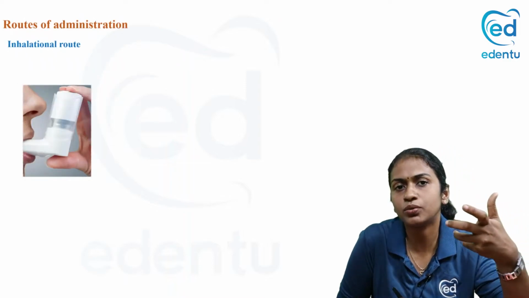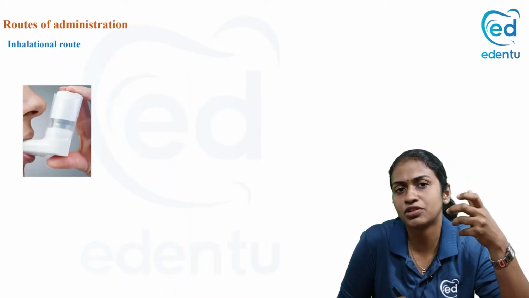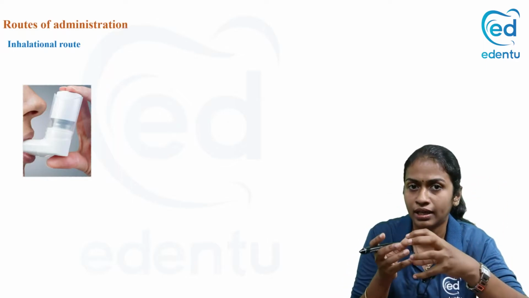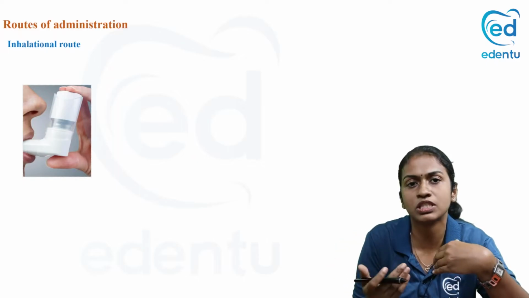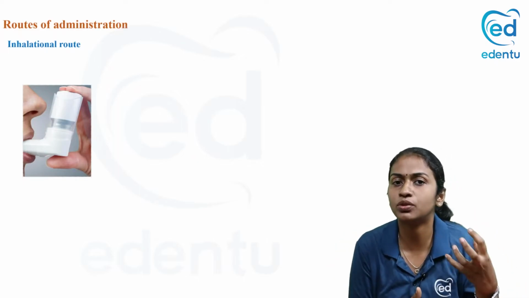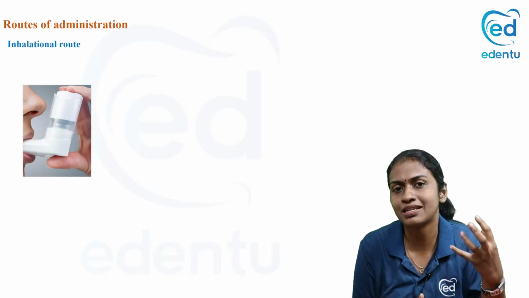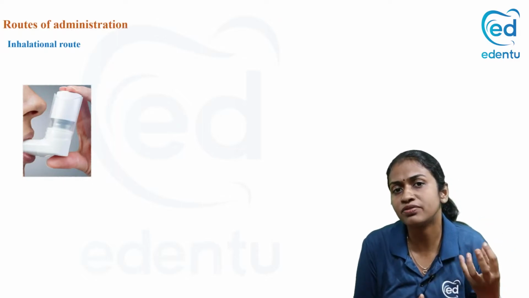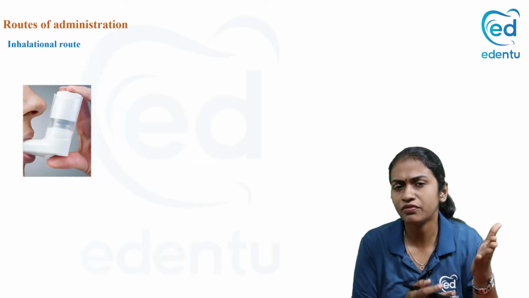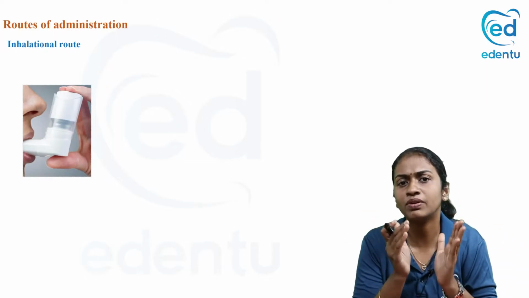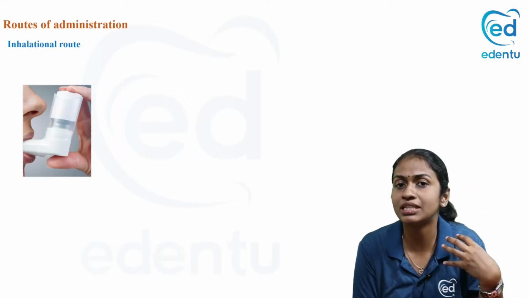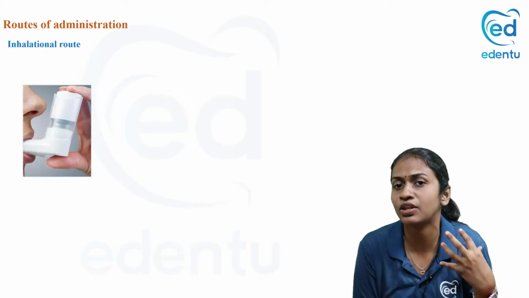Now, inhalational route, you give inhalation route either by using a meter dose inhaler or there is something known as rotahaler. We'll see this more when we discuss about the respiratory system. Or we can give it through nebulizer or specialized devices to give it by inhalation route. What are the main advantage of giving by inhalation route? For example, if you take asthma, when you're giving salbutamol by inhalation route, the drug is directly reaching the site where it is supposed to act, that is in the lungs.